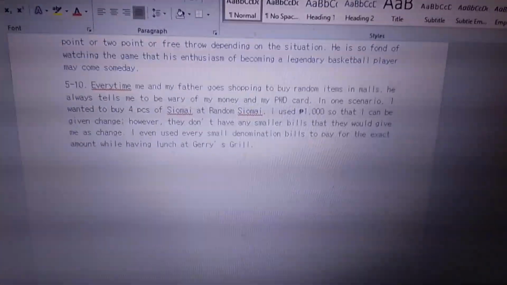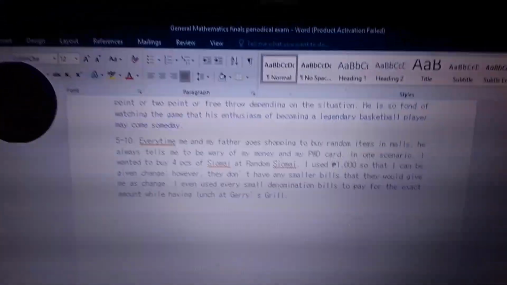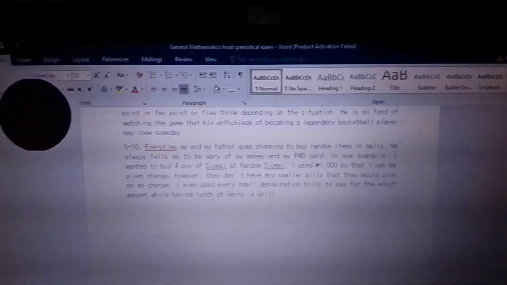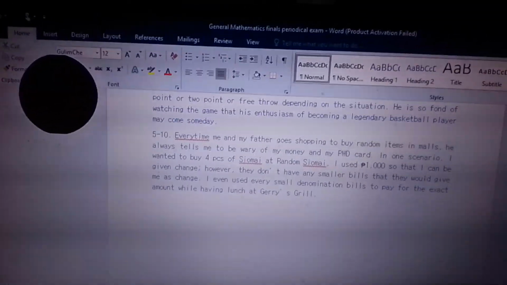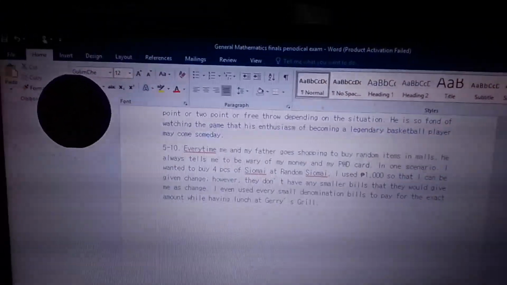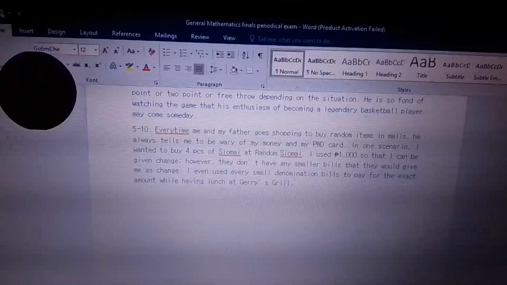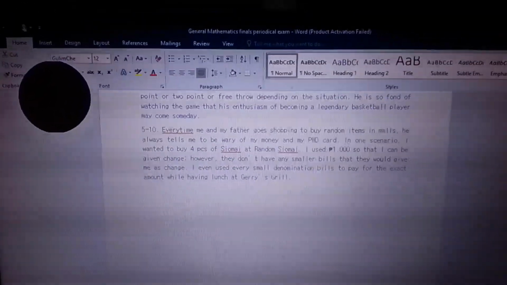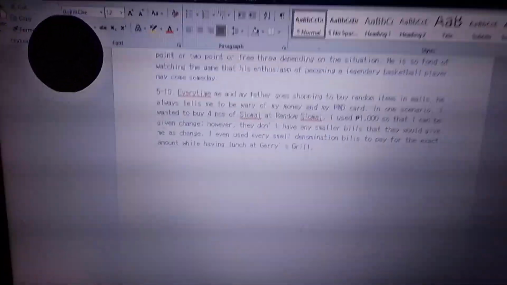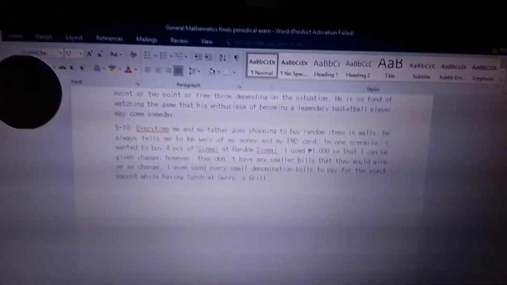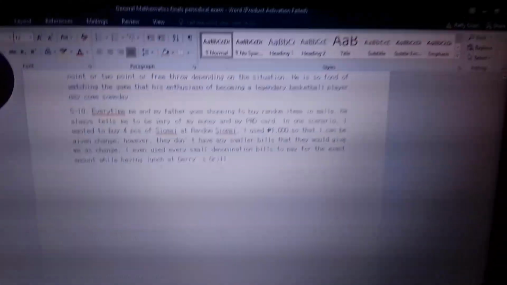Kumpara sa small food stalls, like the Shawarma Shack, Master Shomai, Potato Corner, you have to use mga coins or exact bills or smaller bills para they can give you the change easily. Like, for example, sa Potato Corner, gusto mo bilhin ng fries. That's only 105. So, you give 200 and you'll be given 95 pesos as change. So, they have 50, 20, 20, tapos 5. Yan. And that's how you'll be given change in that scenario, okay?